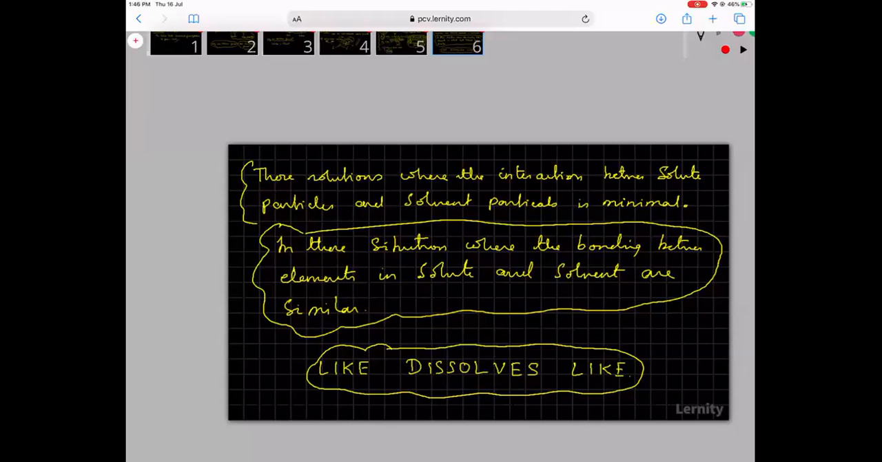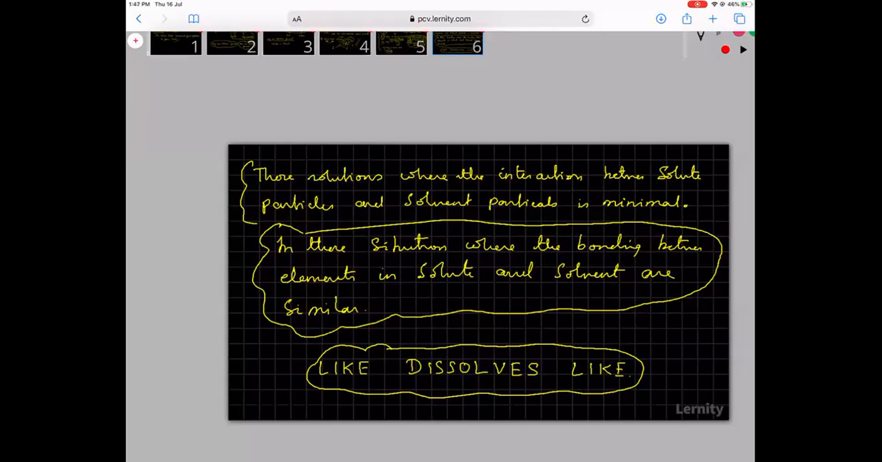What do you mean by like dissolves like? Covalent compounds dissolve covalent solutes. Electrovalent compounds dissolve electrovalent solutes. But water is called a universal solvent because it can dissolve many electrovalent solutes and many covalent solutes. Sugar is an example of a covalent solute. So sugar dissolves in water. Okay, so that is because sugar is covalent, water is also covalent.